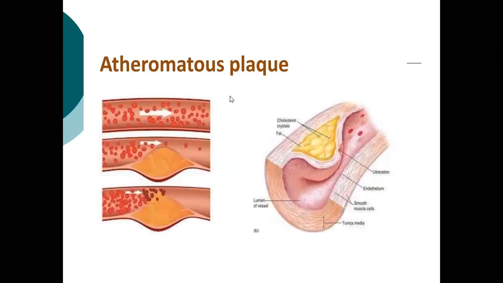You can see the picture. It's clear, okay? Blood can pass here. Now cholesterol and other fatty acids join there and make this block. Still, a little blood can go, but the pressure is high. Blood pressure is very high. But now it is completely blocked. And if it is blocked, then people can die. Not only people, animals can die.